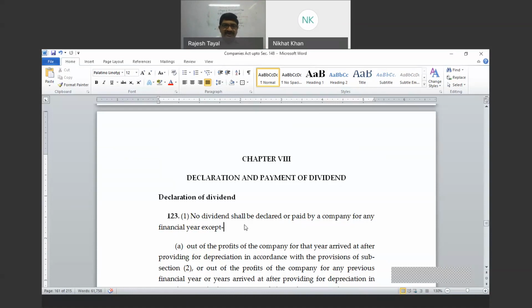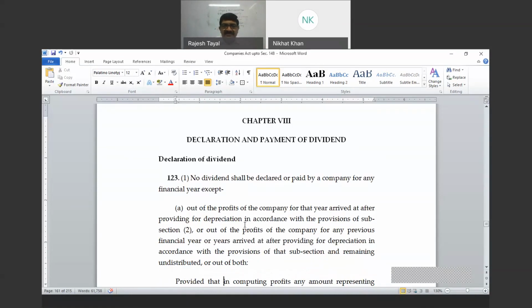So, declaration of dividend: no dividend shall be declared or paid by a company in any financial year except out of the prescribed sources. These are given, that is, where from you can pay dividend.